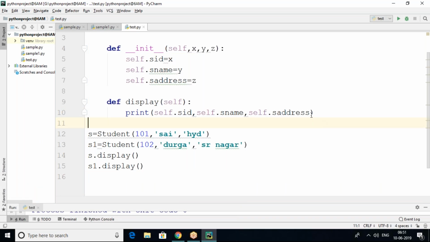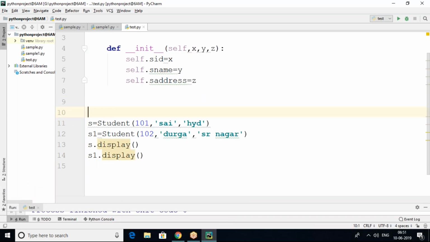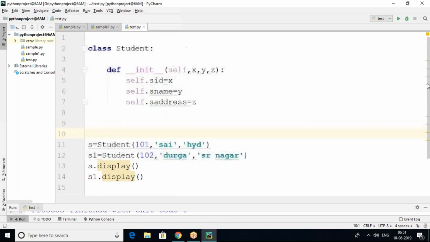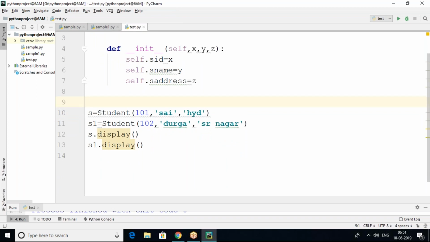So what happens if I'm not having any display method? We don't have any display method, but I want to print these two objects' different data. How is it possible? There is no display method, so how is it possible to display? Yes, we can. We are trying to display constructor data only. So I want to display constructor data.